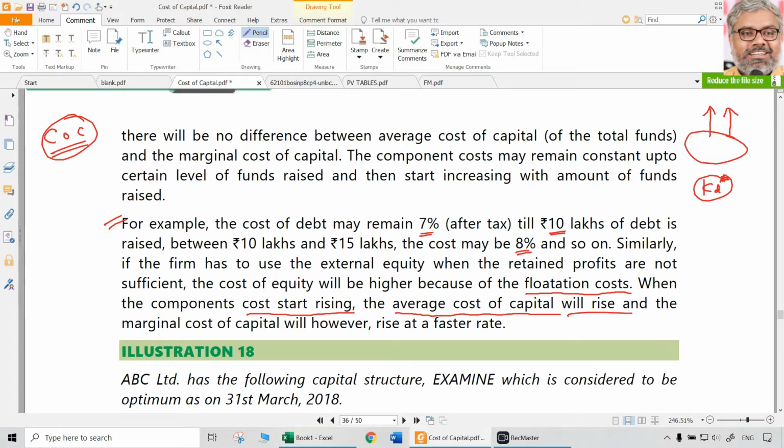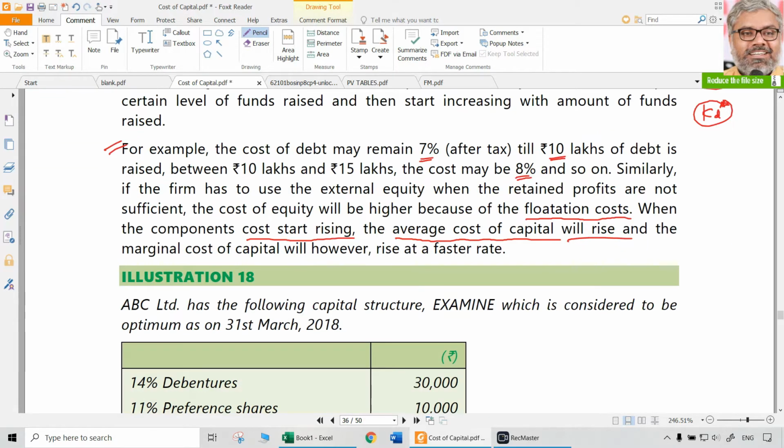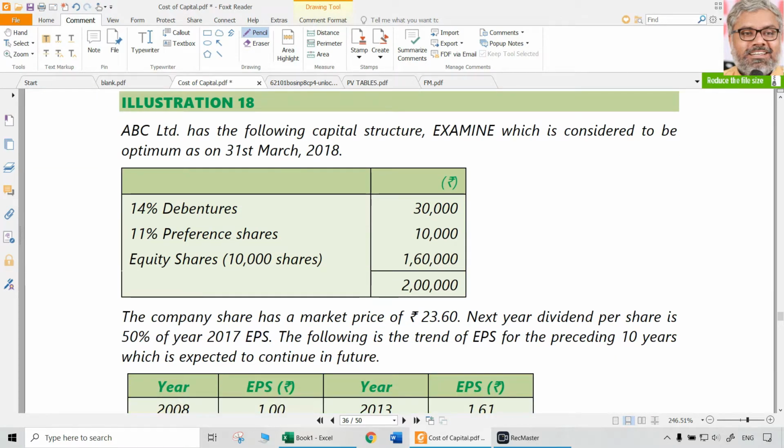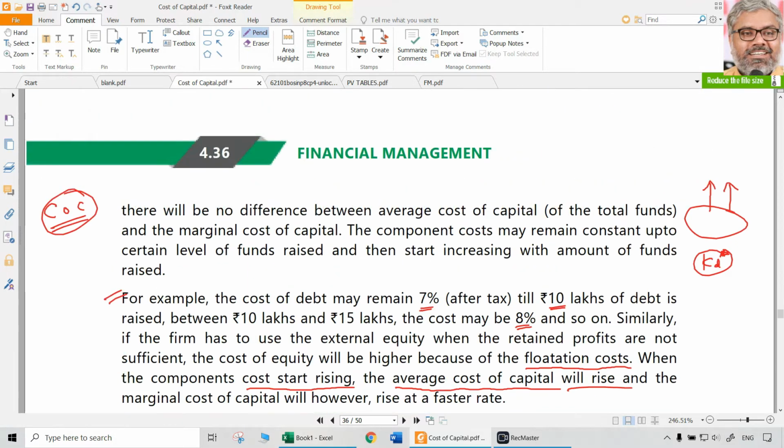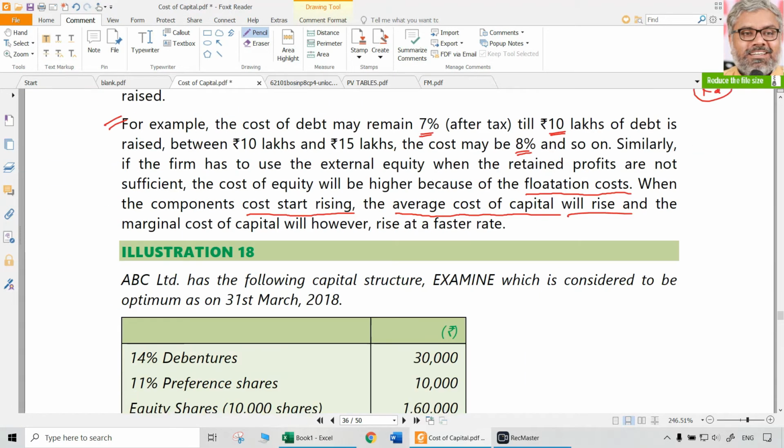Is it compulsory that it will happen every time? No, it all depends upon the information given in the question. If it is given, then yes, that is a possible, more practical phenomenon. If not given, the same existing cost of capital will continue. Only weights will change. Other than that, everything else will be the same.